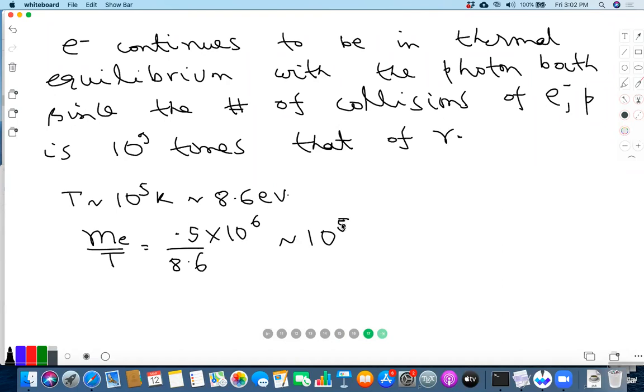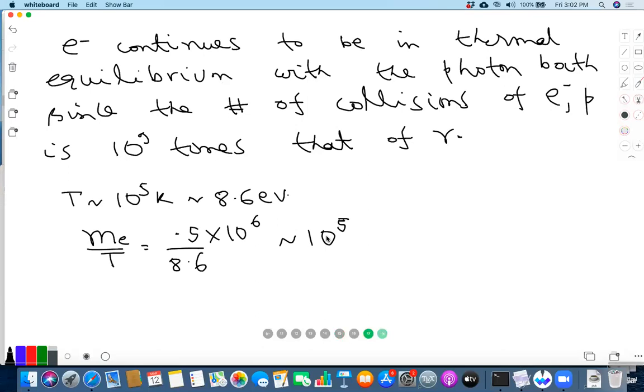So at this time, the energy exchange is low, but the number of scatterings is 10 to the 5 times in a Hubble time, and that's why the universe is not transparent. Is this number large? Yes, 10 to the 5 is a large number.